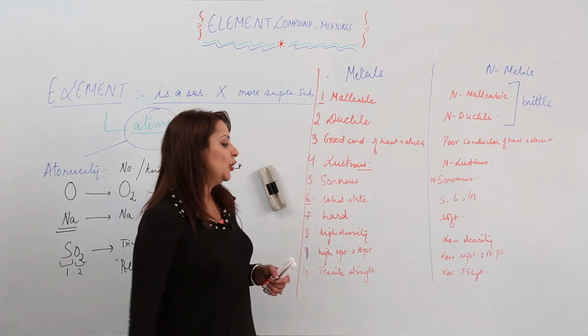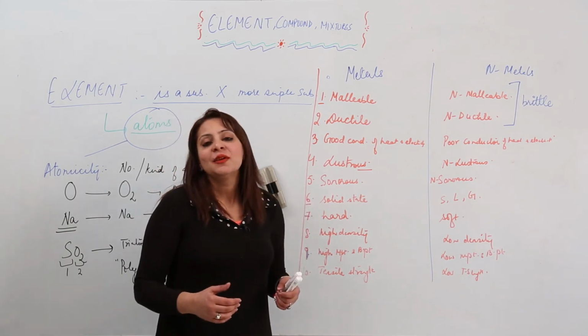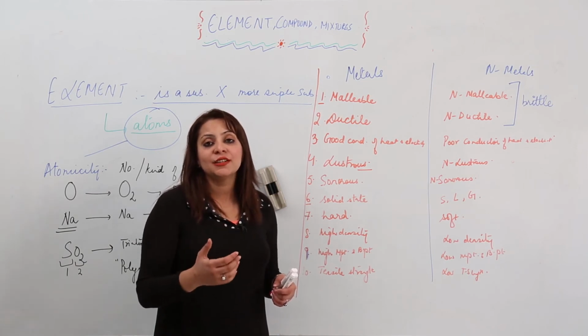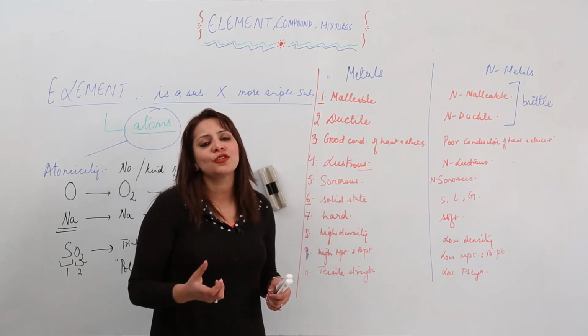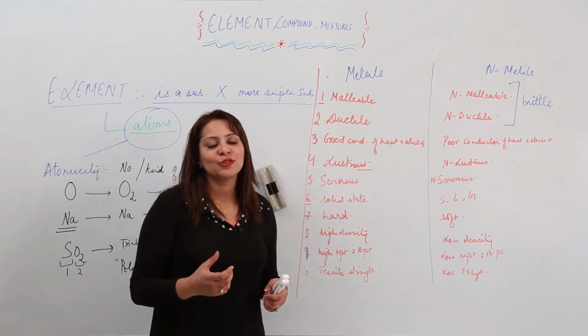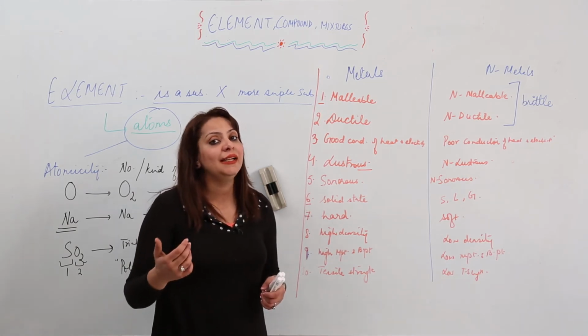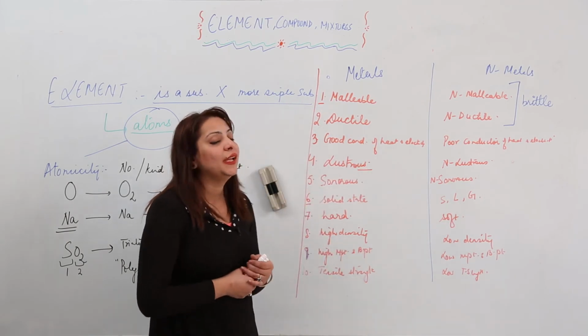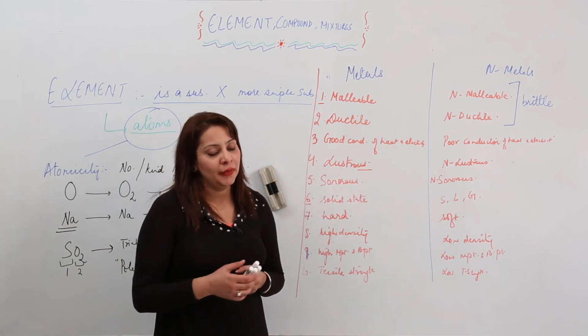And when we talk about non-metals, they have low tensile strength because, existing as solid, liquid and gases in different states, the force of attraction is not so strong, so it might break also. So that means they have low tensile strength, right? So these are the properties under which we can classify the metals and non-metals.